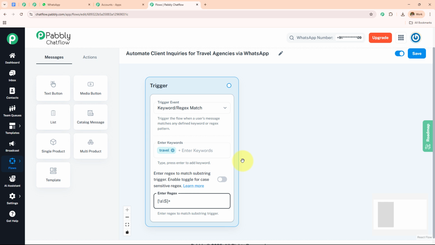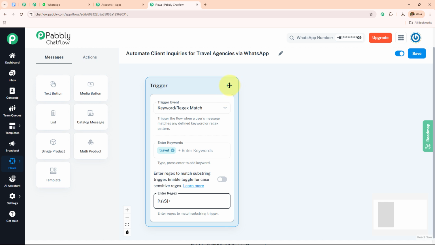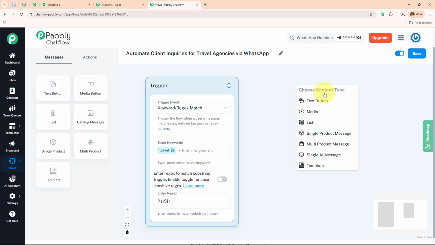We have entered the keywords and the regex, and now if I go back to my WhatsApp, you can see as soon as someone sent me the message, the reply was sent to me. So how was I able to do this? For that, I'm going to go to my flow. I'm going to click on the circle, drag and drop it, and then I'm going to select the choose content type. We have text plus button, media button, list, single product, multi-product, single AI message, template.